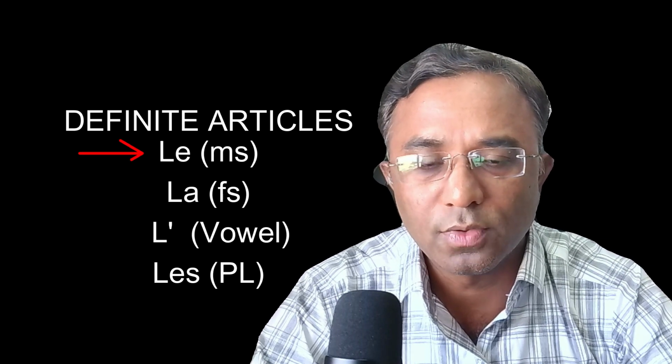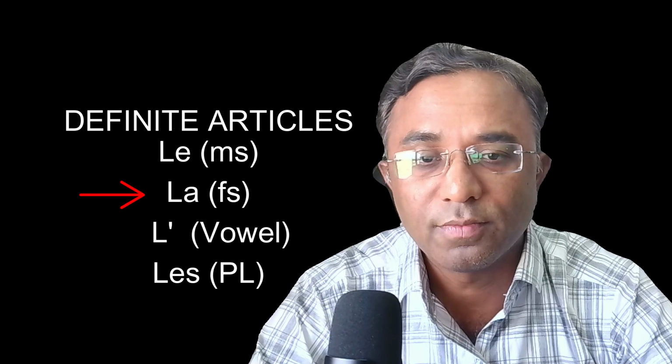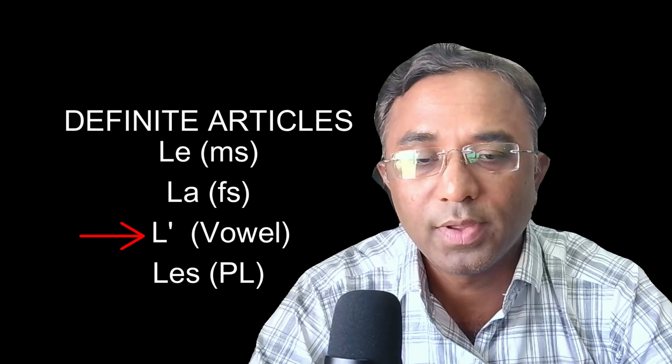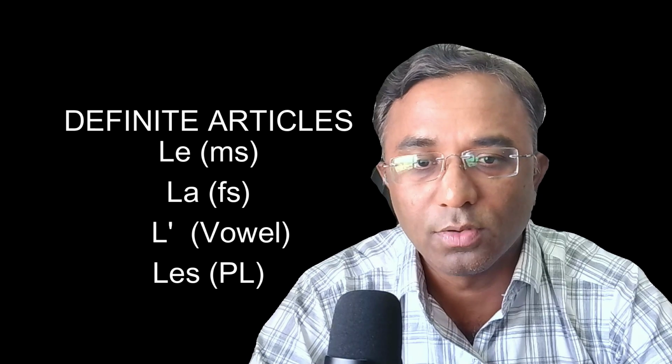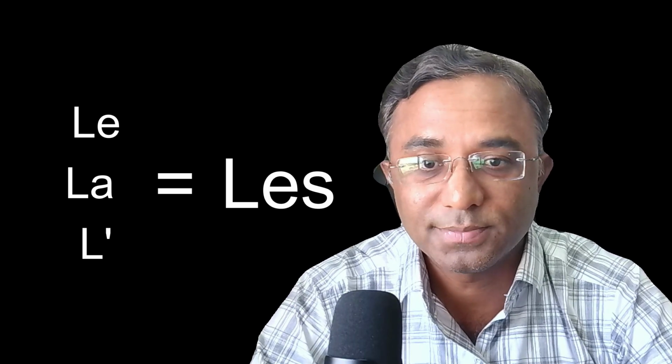Le we can use for masculine singular, la we can use for feminine singular, and l' we can use for vowel masculine and feminine singular, and les we can use for plural. Clear? So whenever you find le, la, l', and you want to make plural, then write les.